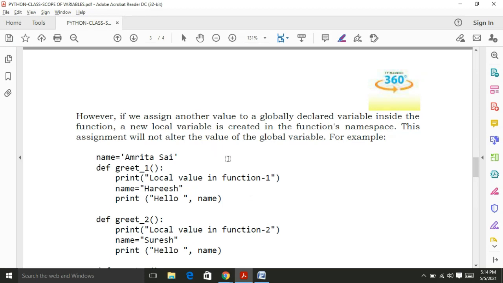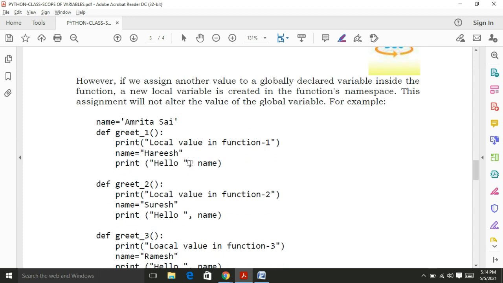However, if we assign another value to the global variable in your local functions, the value of the global variable is overridden, or I should say in another way, a new local variable is created with the same name. This assignment will not alter the global variable value, but when you print the variable in this function, only the local variable value is printed, not the global variable value.